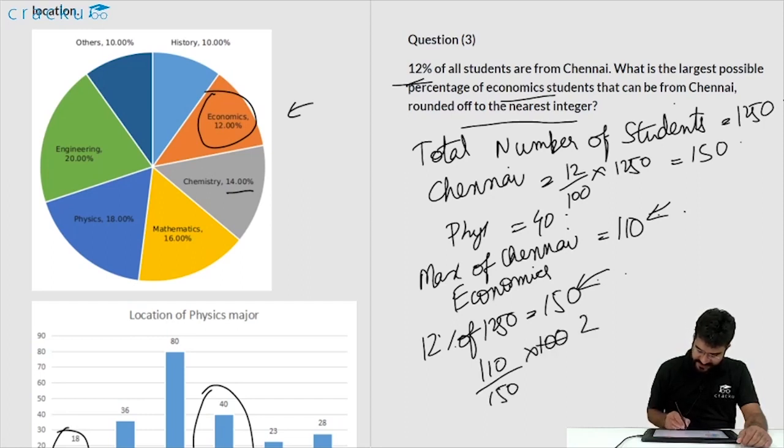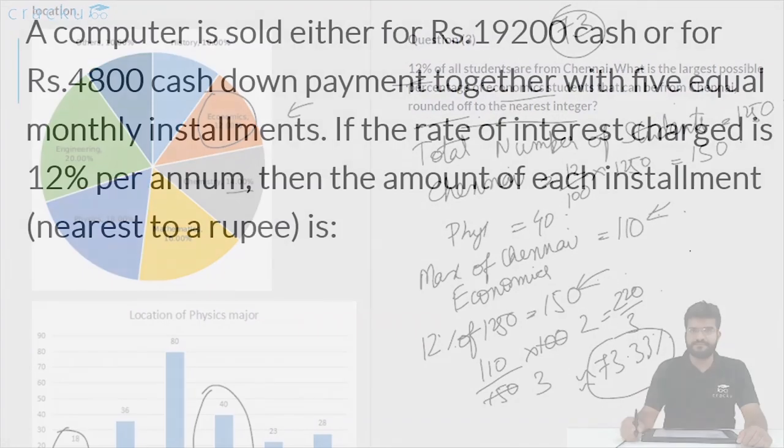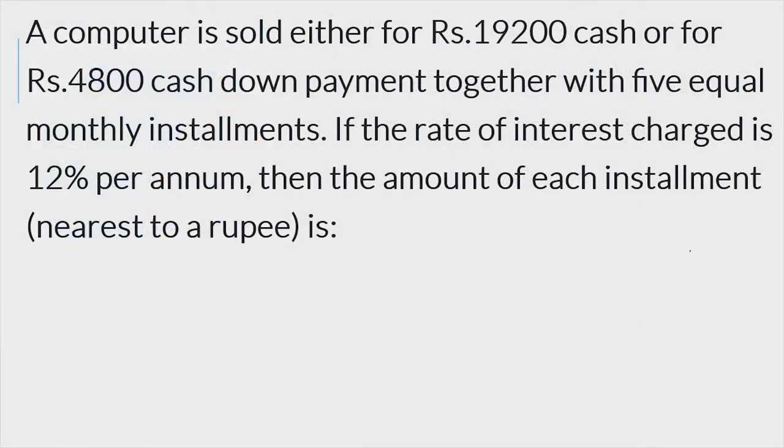You can simplify this. This is 2 and this is 3. Again, we are cancelling off 50. So this is equal to 220 by 3, which is approximately 73.33%. Now, as you have to round it off to the nearest integer, the nearest integer to this is 73. So the answer that you are looking for is 73.